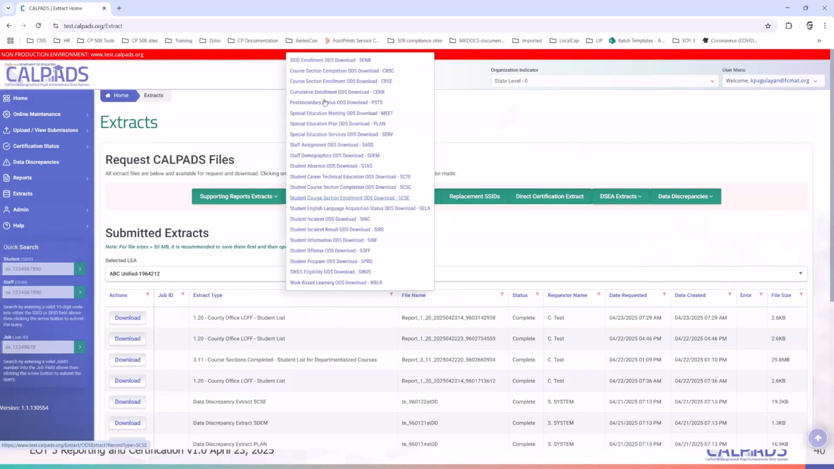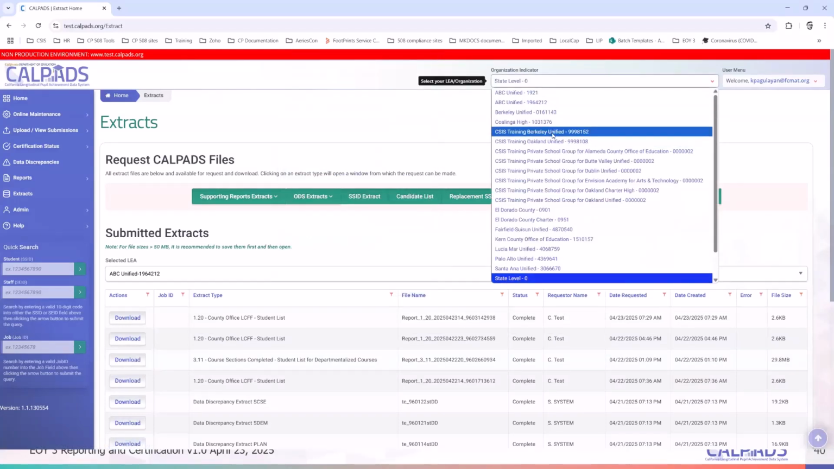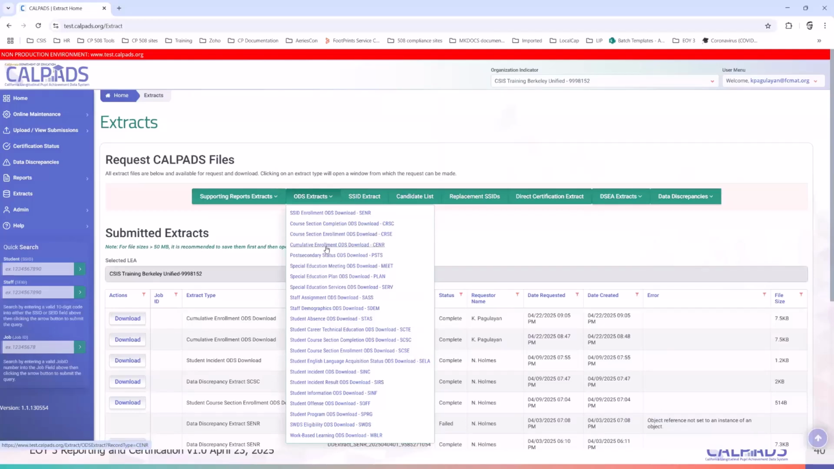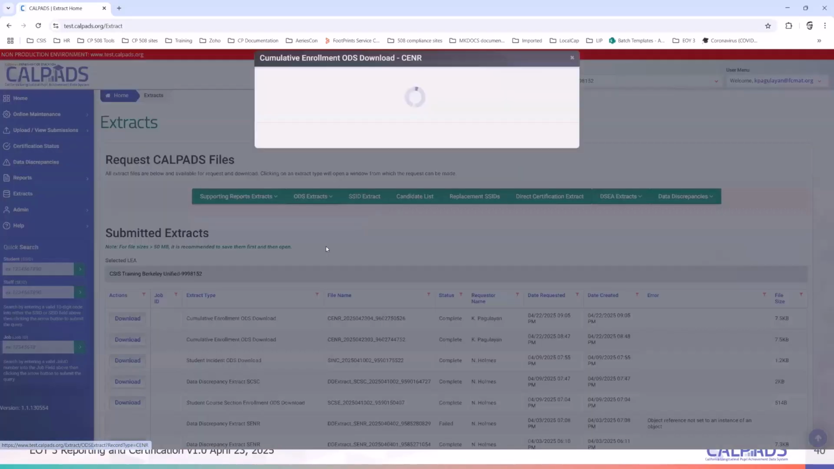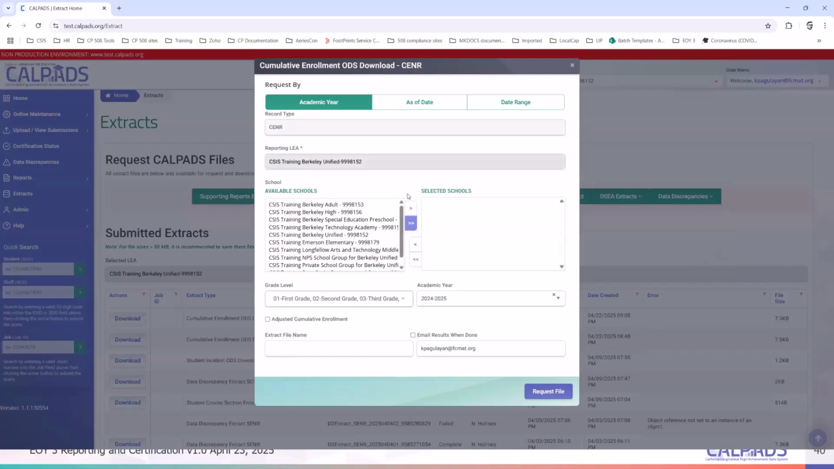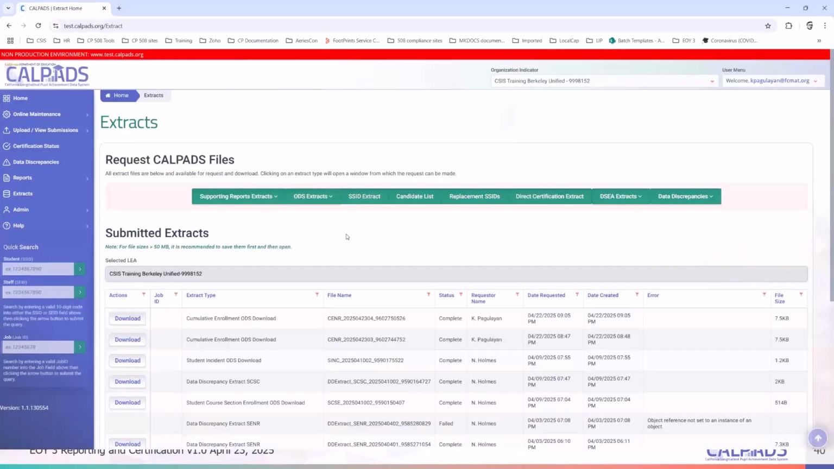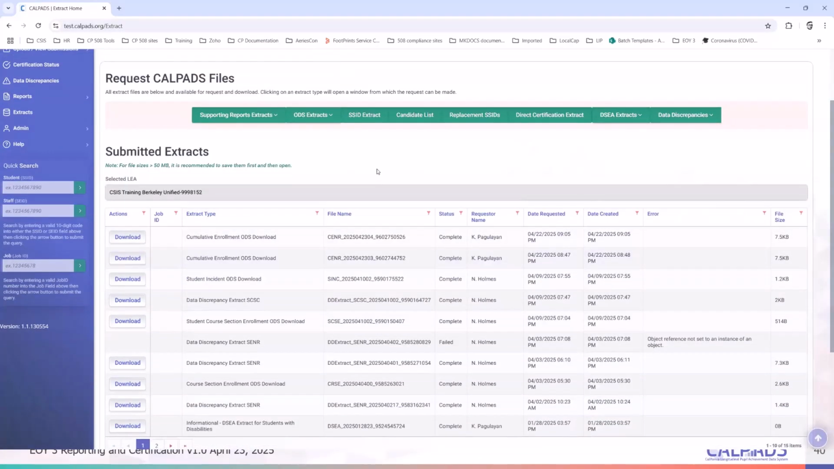I go to ODS extracts. Let me just download this CENR. Okay, just populate the required field. So if it's just this current year, you could do that. And then also, if you just want to get the list of students for this current academic year, check the adjusted cumulative enrollment. So request a file. You should be able to download the file.